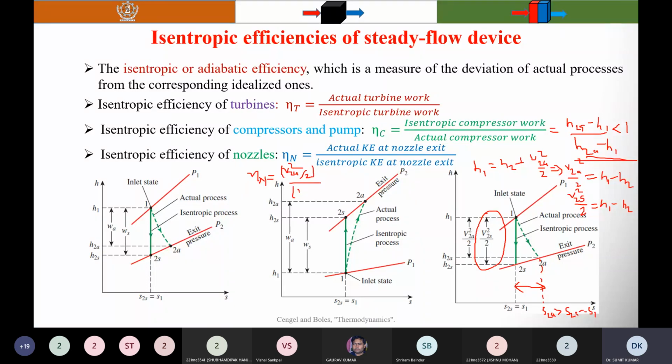You know that V2A square by 2 is equal to H1 minus H2A, and V2S square by 2 is equal to H1 minus H2S. Now you can substitute, and you will find H1 minus H2A divided by H1 minus H2S.